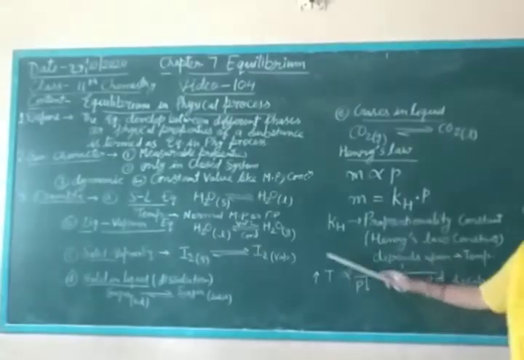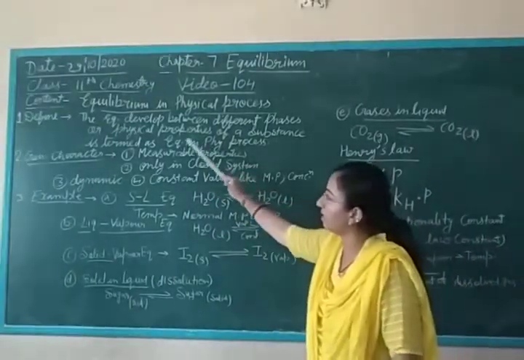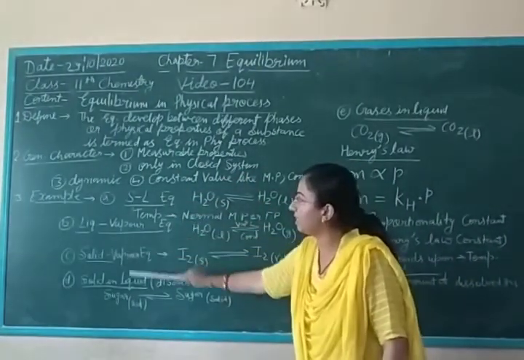So that is equilibrium in the physical process. First the definition, then general characteristics, and then examples.